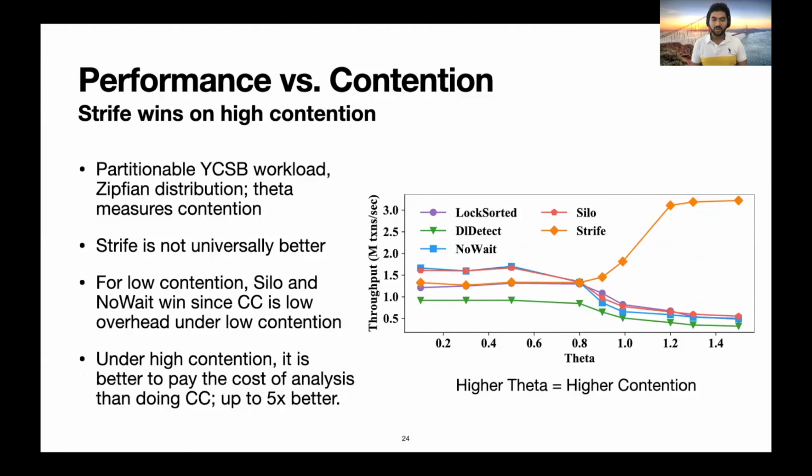As you can see, Strife is not universally better. For low contention, Silo and NoWait are better since concurrency control overhead is quite low under low contention. Under high contention, analyzing the batch for conflict-free clusters is better than doing concurrency control.